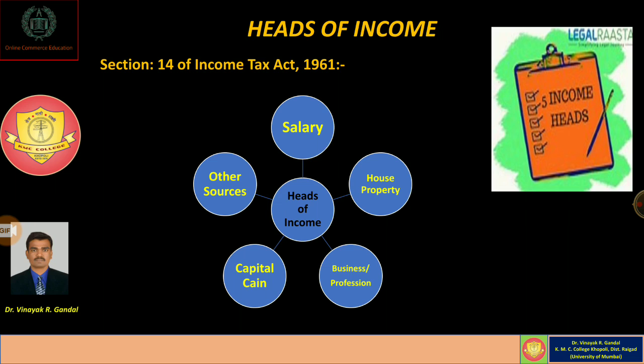Popularly it is said that the aggregate of all heads of income is called gross total income. So dear students, it is necessary for all of us to understand the various forms of all these five heads of income from the income tax point of view.